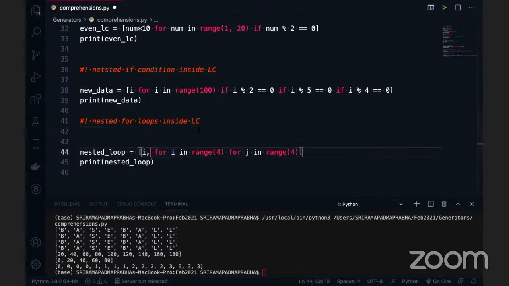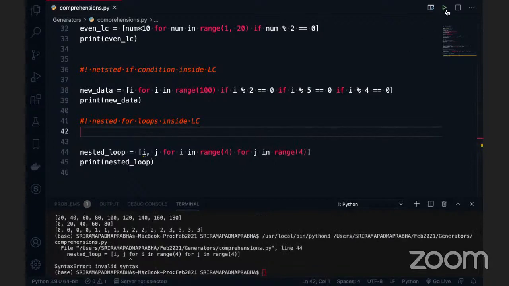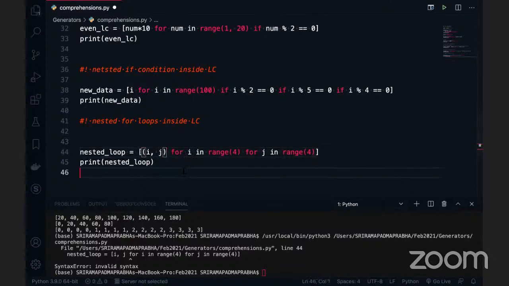If you want to print j, for example, if you give just comma j, generally it works, but it will throw an error at this point because it is a syntax error. When you want to print two variables in the expression, you always provide them in a tuple, or a list also works. So you have to view the iteration data.